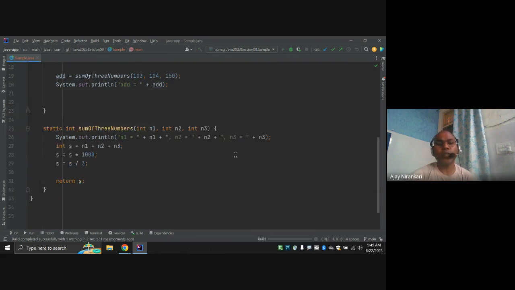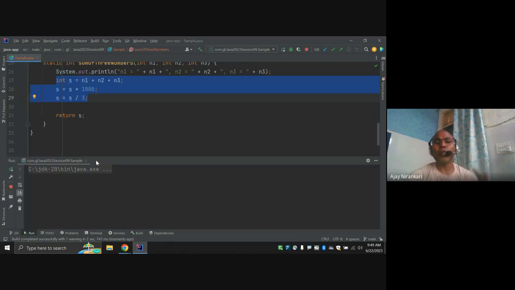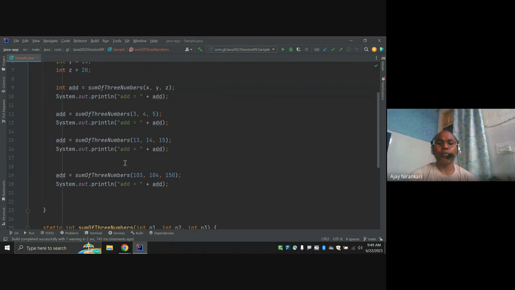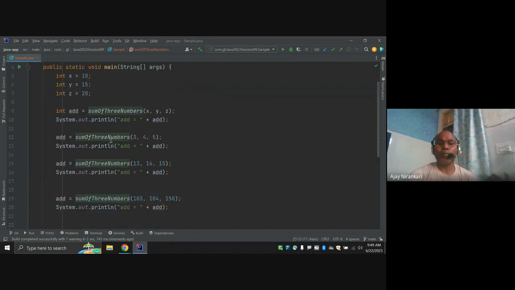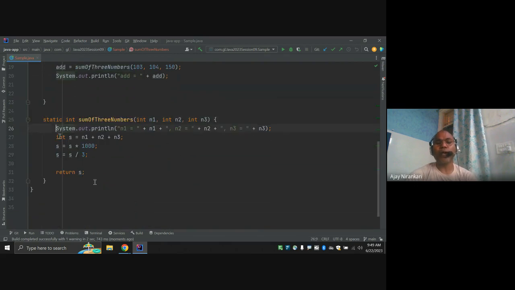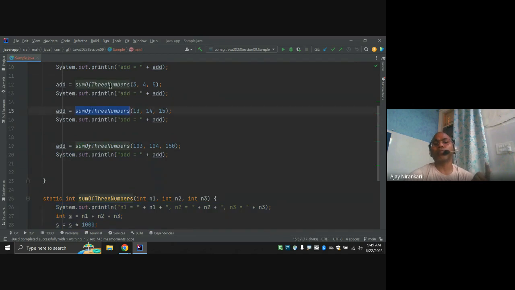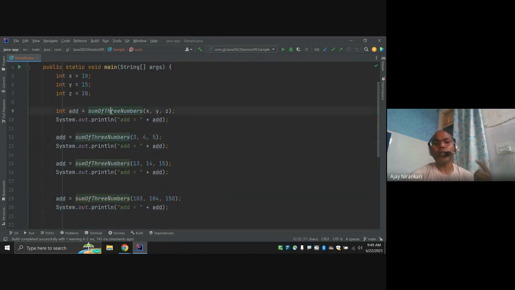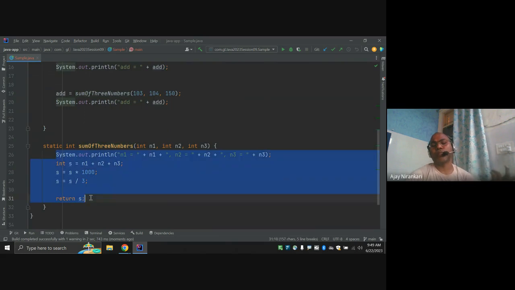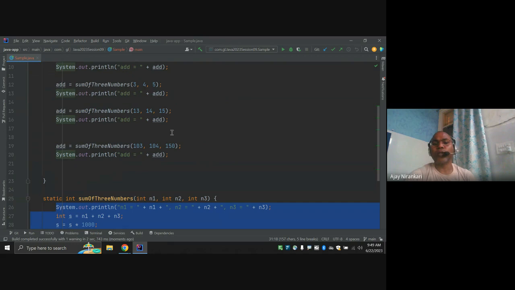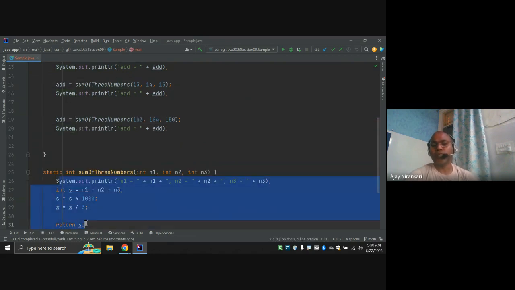Here, what is the benefit? These instructions are reused many times, depending upon the number of times I call them. Here I have one time, two times, three times, four times. So instead of writing these four lines of code four times, I'm just writing them one time and using them multiple times at runtime. When the application runs, it is going to execute this four times. Instead of manually writing it four times, I can say to the compiler, I've already written this instruction, you go execute it.